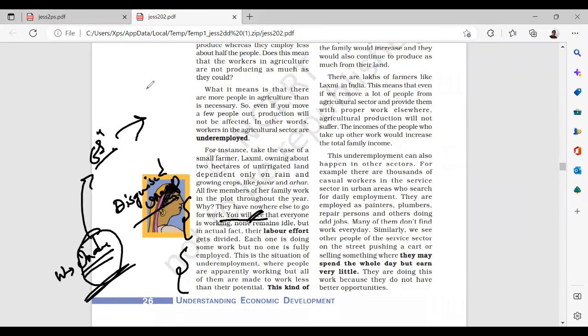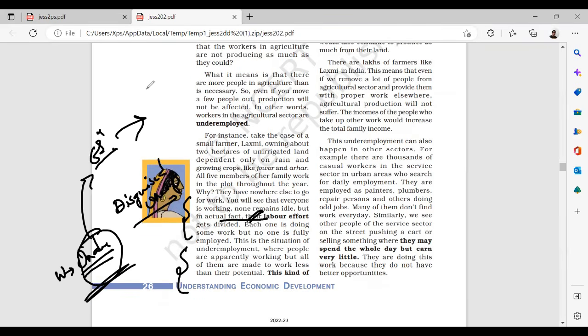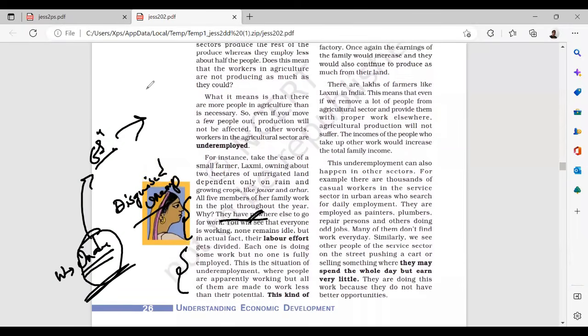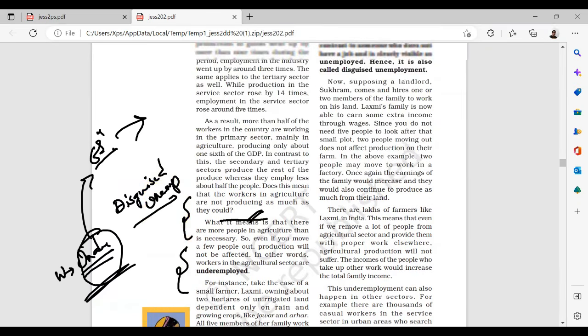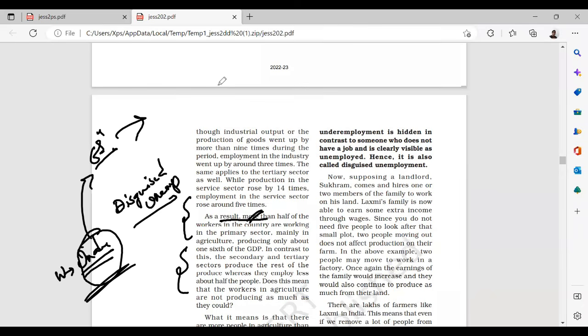Now, what do you mean by labor effort? For instance, take the case of small farmer Lakshmi, owning about 2 hectares of unirrigated land, depending only on rain and growing crops like jowar and arhar. All 5 members of her family work in the plot throughout the year. Why? They have nowhere else to go for work. You will see that everyone is working, none remains idle. But in actual fact, their labor effort gets divided. So what is the meaning of labor effort getting divided? It clearly means that we are into a form of disguised unemployment.